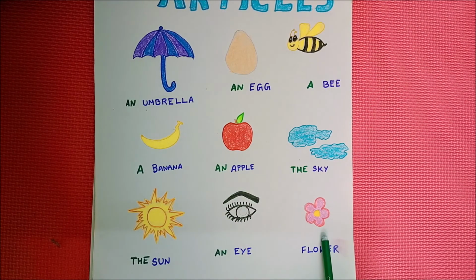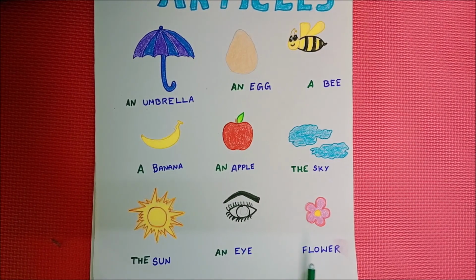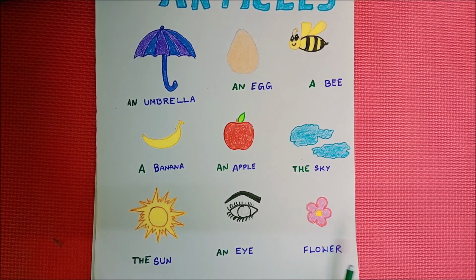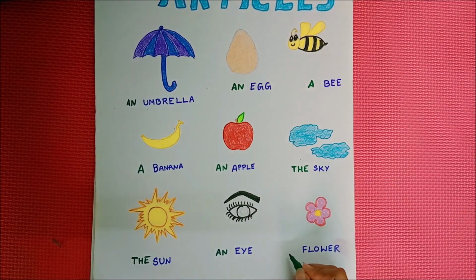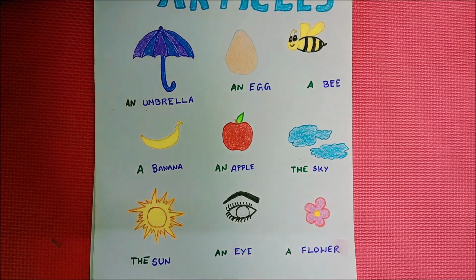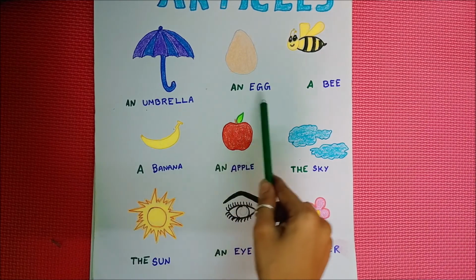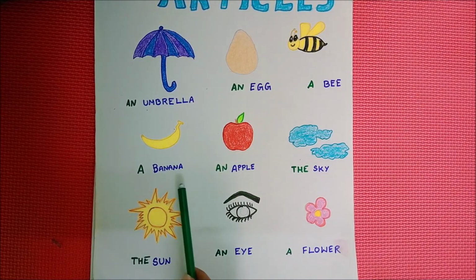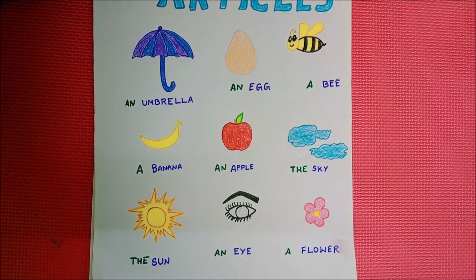What is this? Yes, flower. This is a beautiful flower. Okay, what is the spelling for flower? F-L-O-W-E-R. The word begins with a consonant sound. Okay, so what we have to use? A flower. Now see children, an umbrella, an egg, a bee, a banana, an apple, the sky, the sun, and a flower. Have you all understood the article, children?